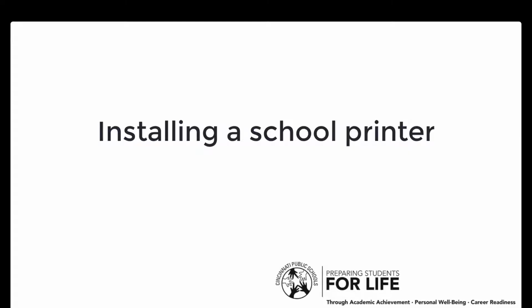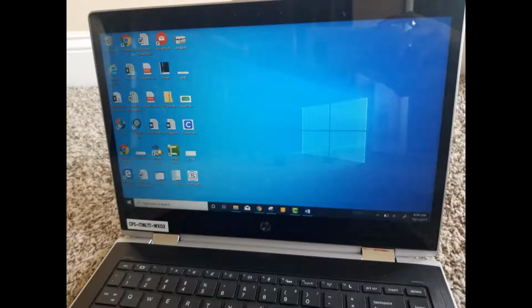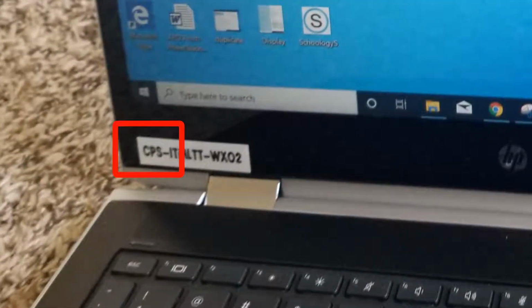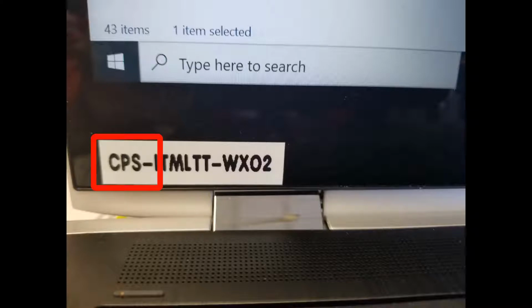The Find Me printers have already been installed on your laptop. However, you might need to find additional printers to install. Here is how you do that. Printers are found using school codes. Each school code can be found on the front sticker of your laptop screen, right before the dash.